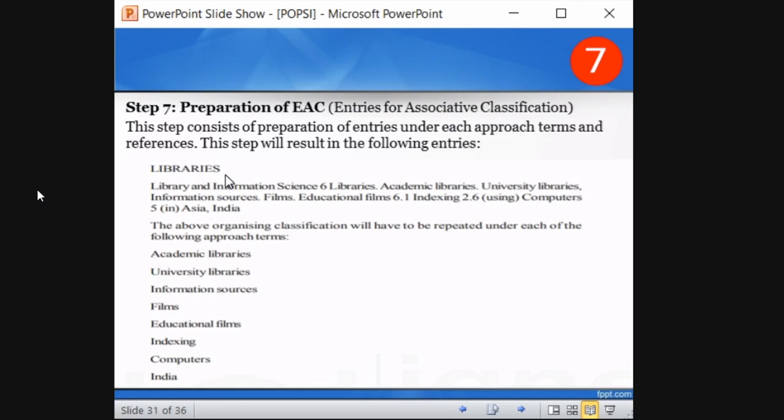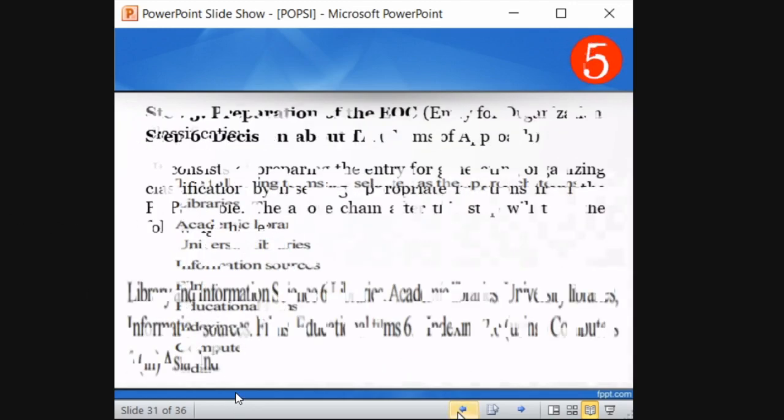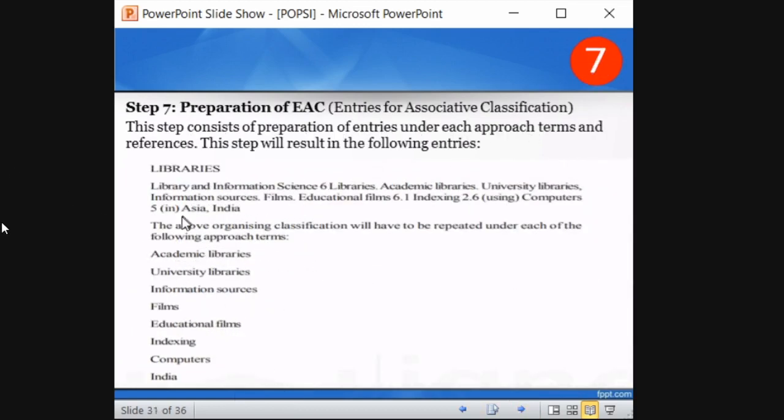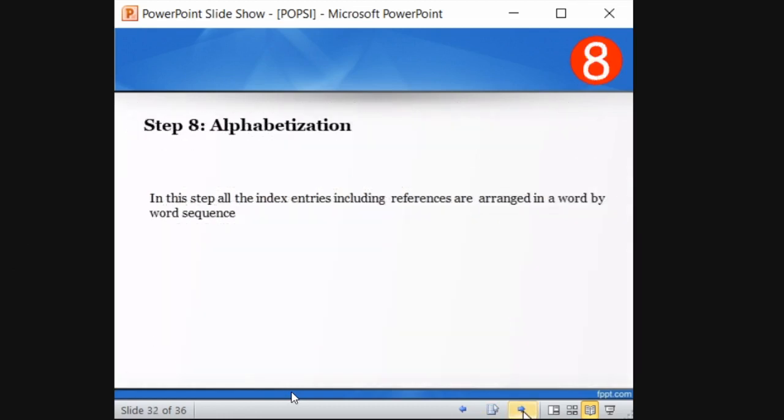So libraries is the first term of approach, and you are preparing all the entries of organizing classification under this term of approach. Similarly you have to do this for academic library, university library, information sources, films, etc. And after that you have to arrange in alphabetical order in a word by word sequence.